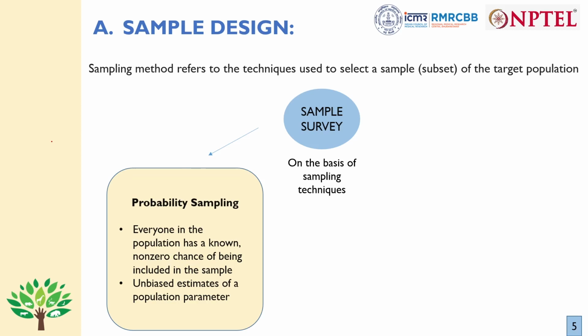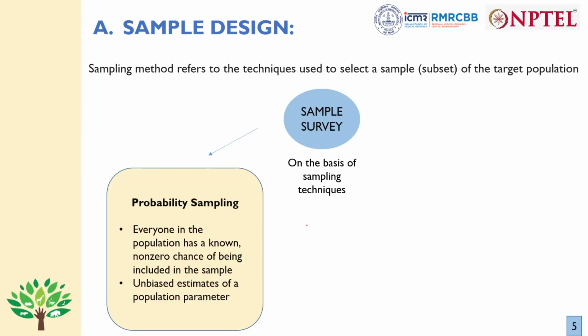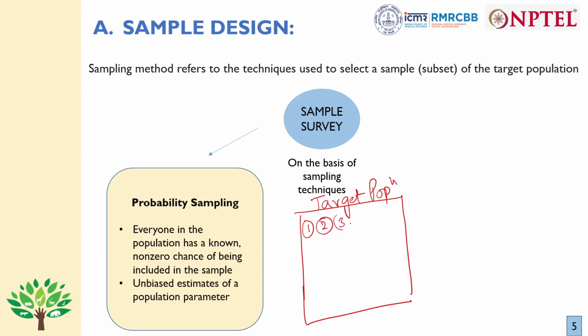In probability sampling, what we do is take a list of all the individuals of the target population. This is the target population. We'll have individual number 1, individual number 2, individual number 3, 4, like this. Maybe our target population is around 10,000 individuals. From this list, we'll be selecting some individuals, our sample.